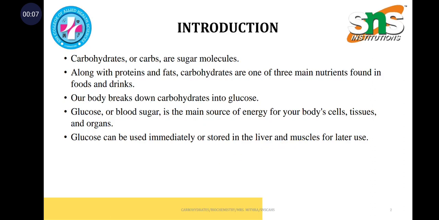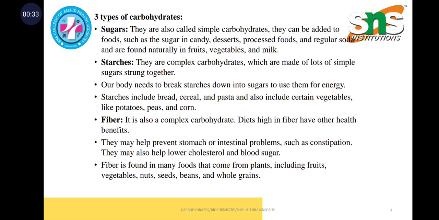So, carbohydrates are sugar molecules and one of the three main nutrients found mainly in foods and drinks. Our body breaks down carbohydrates into glucose, which is the main source of energy for our tissues, body cells, and organs. Glucose can be used immediately or stored in the liver and muscles for later use.